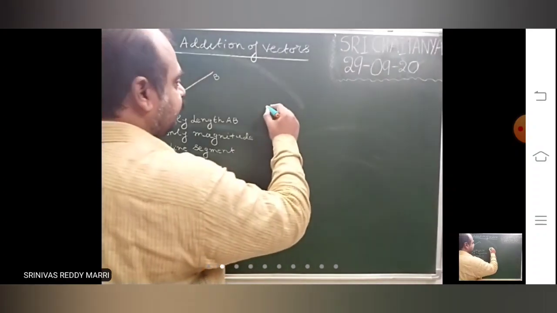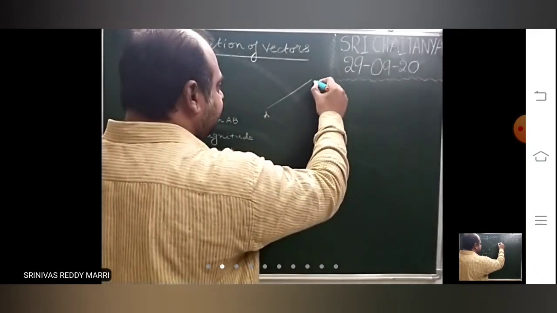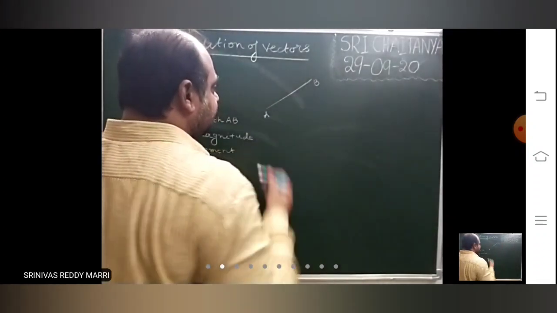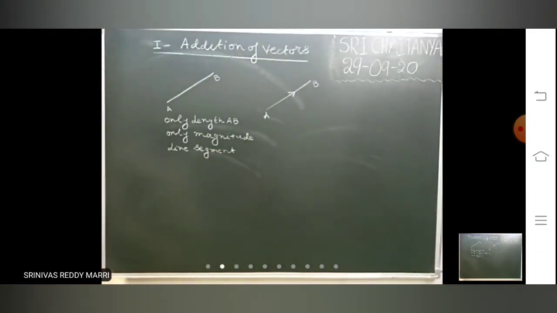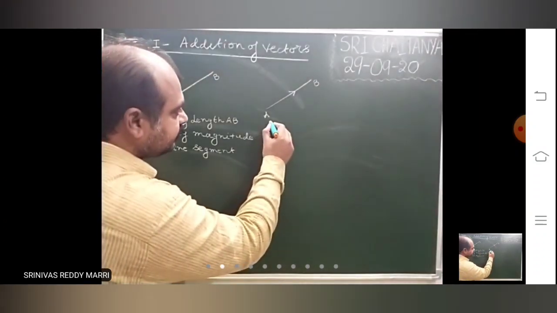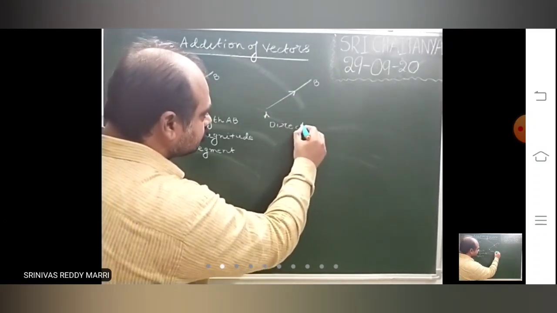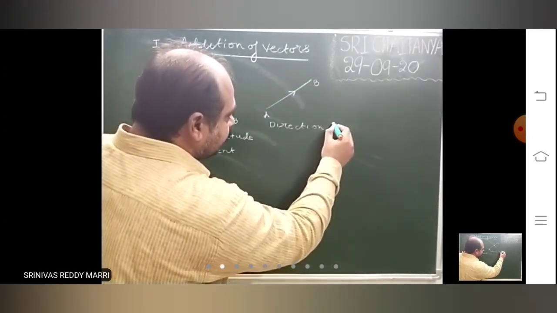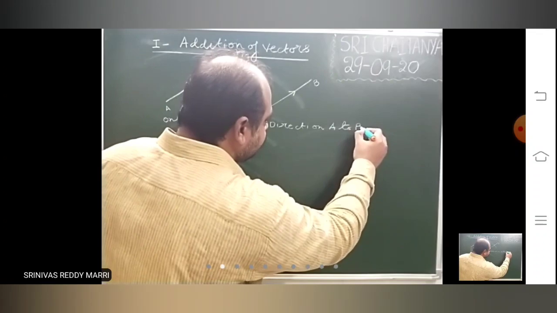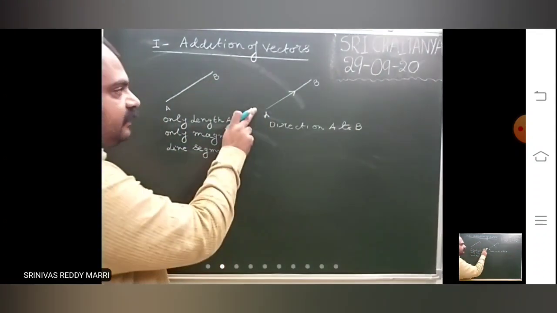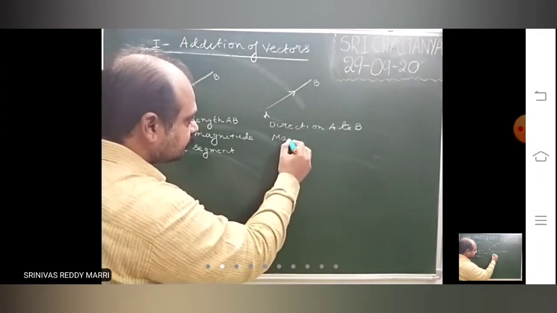Now suppose AB is there and the direction is from A to B. This is directed from A to B. Clearly direction is there, and magnitude, the length, is also there.